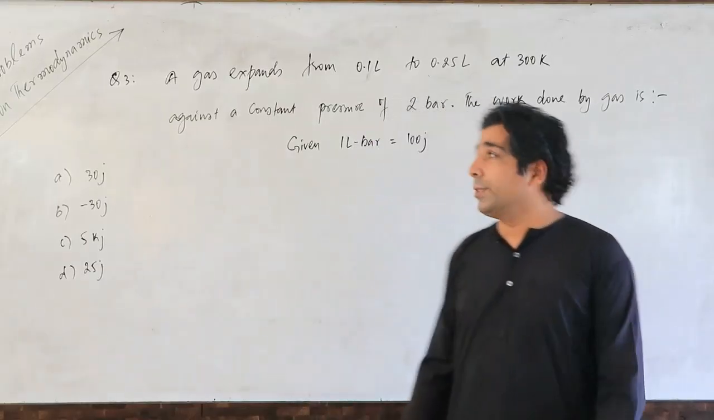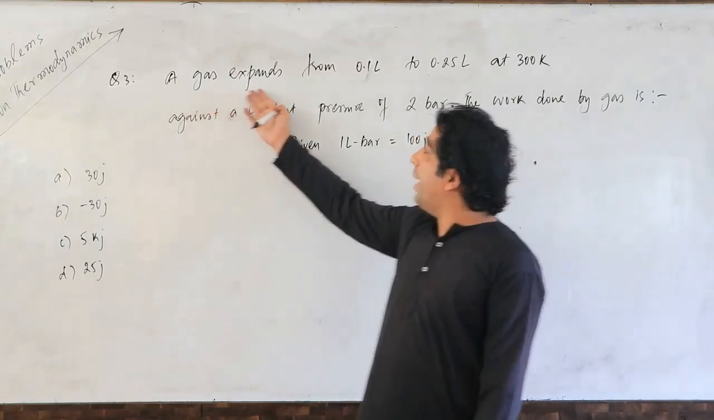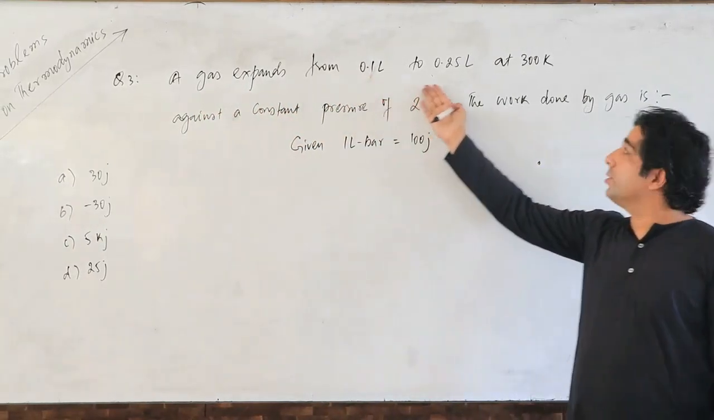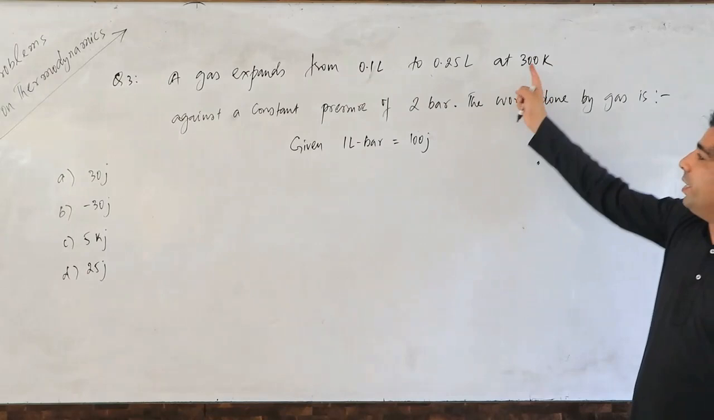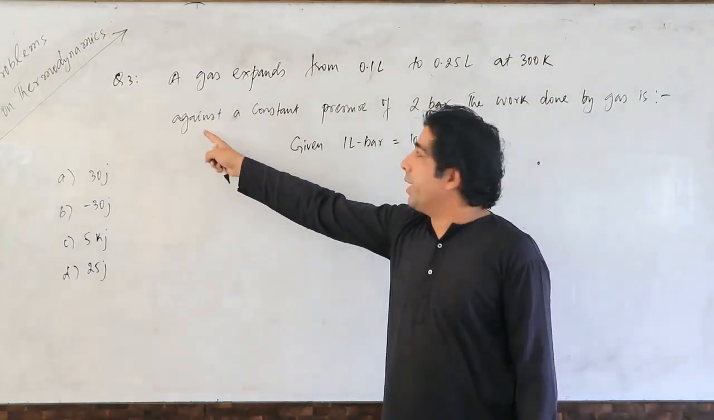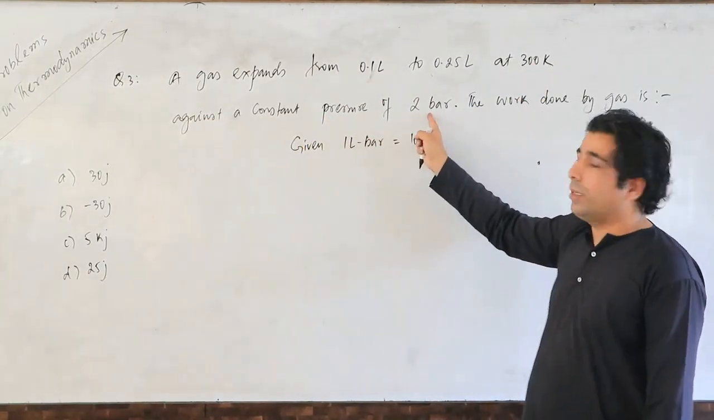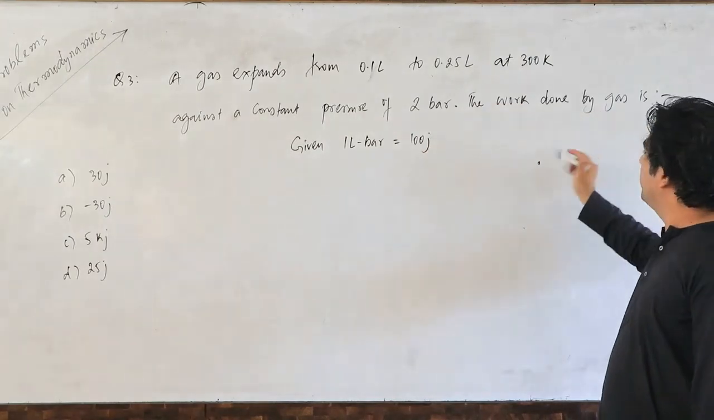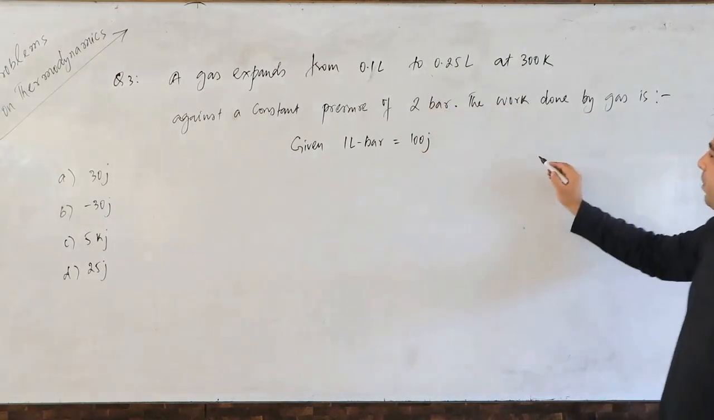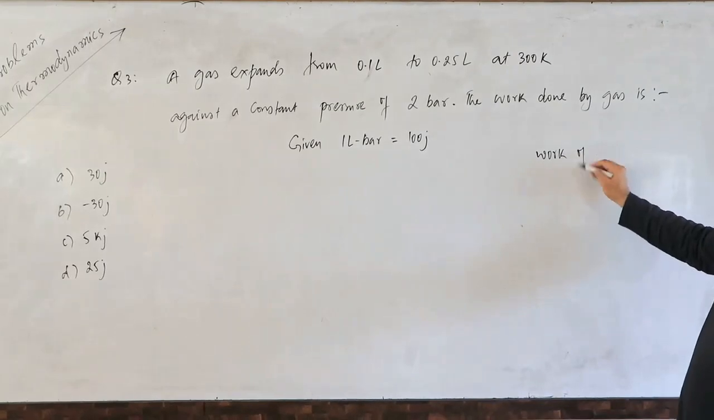So dear friends, let's go for question number 3. A gas expands from 0.1 liter to 0.25 liters at 300 Kelvin temperature against a constant pressure of 2 bar. The work done by the gas is. You know that a gas expands, that means it's a work of expansion.